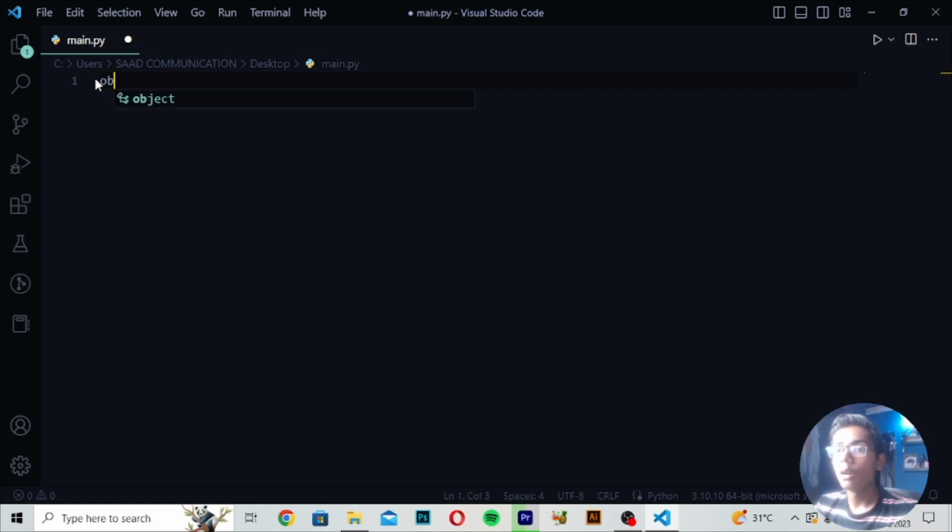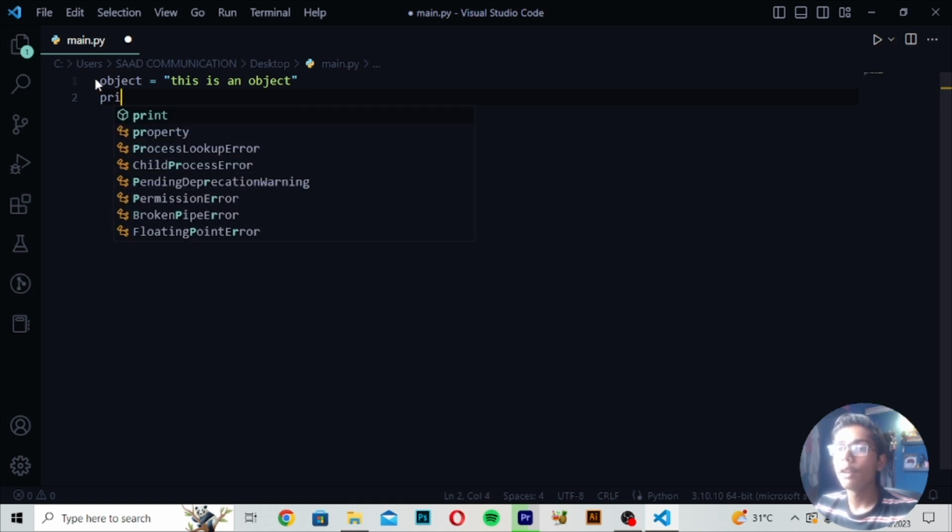So basically, objects are like, if I write here an object tag and equals to, in this object I will write "this is an object", like this. For example, I am telling you this is an object. If I want to print this object, like in JavaScript we write console.log to print anything, but when we are working with Python, we have to use the print function.